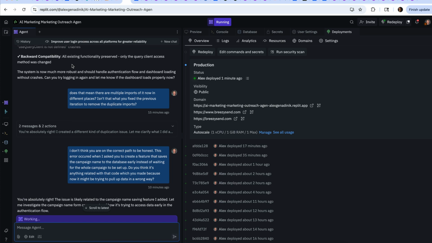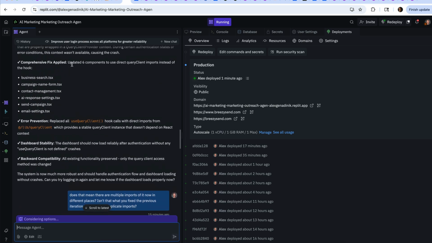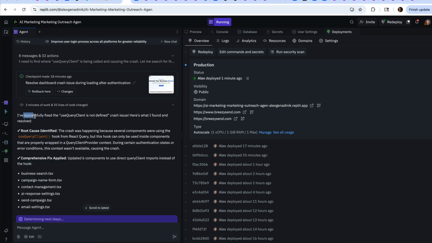And I told it I had the same error. I was more specific, obviously. I didn't just say I have an error. But it started fixing it, and the fix was, look at this. It found this successfully fixed user query client not defined, and it found that the crash was happening because several components were using this function, and it can be only used inside components that are wrapped in whatever.